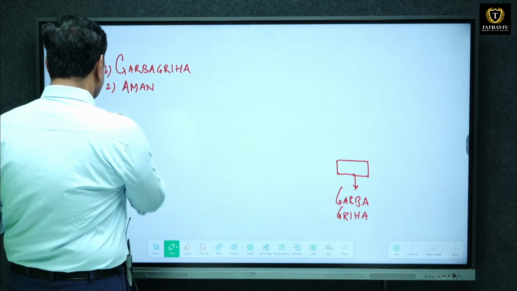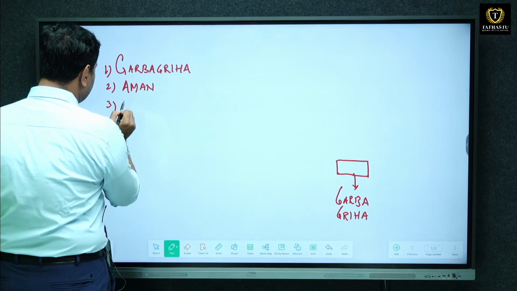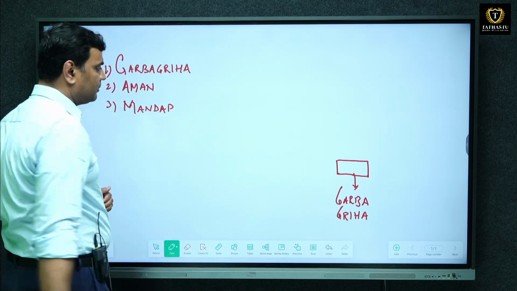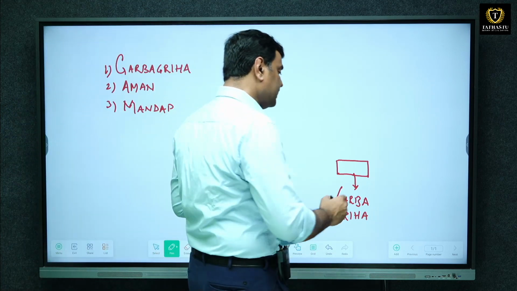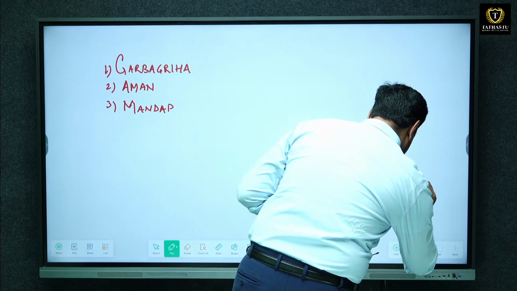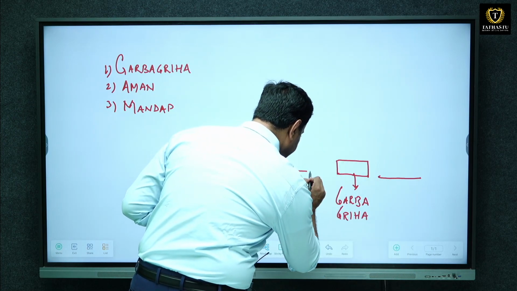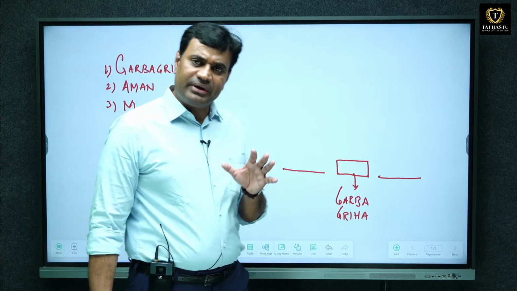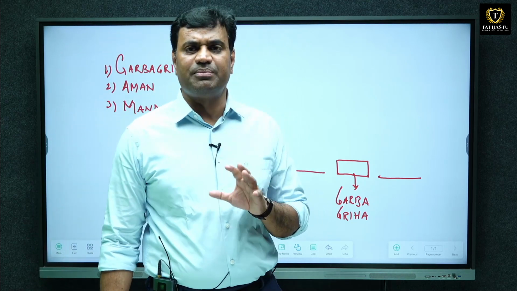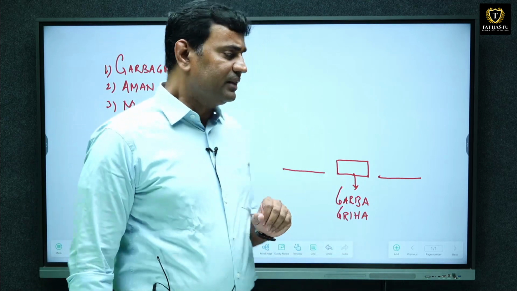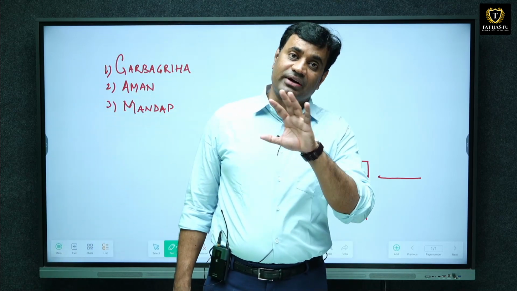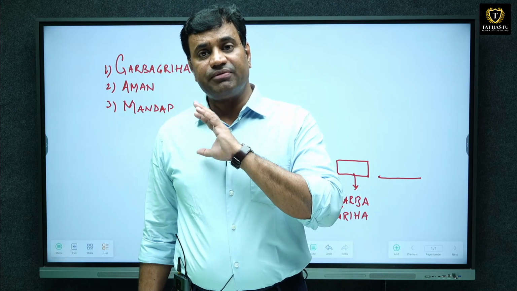This is the second term. The third important term is mandap. Mandap is a large rectangular platform where the main religious activities are carried out. Suppose this is Garbhagriha. Surrounding Garbhagriha there is a large rectangular platform where religious and prayer activities are performed. This is known as mandap. But again, mandap is of different varieties and forms.